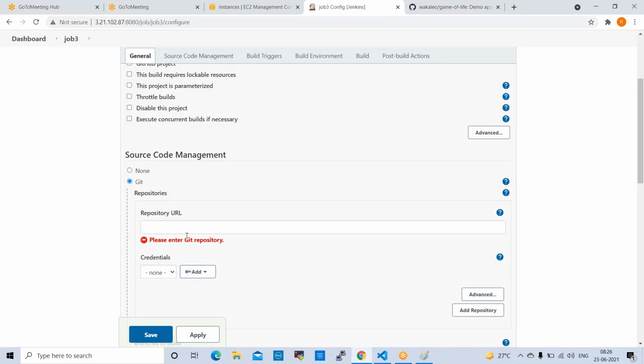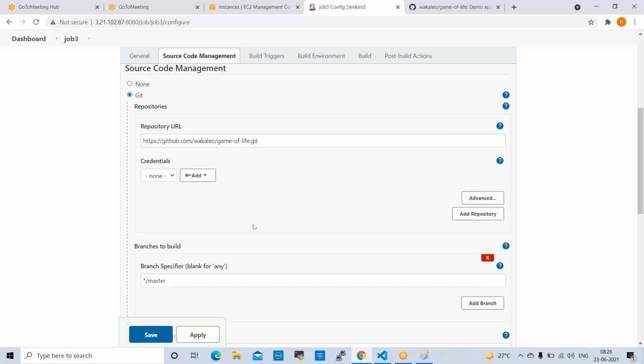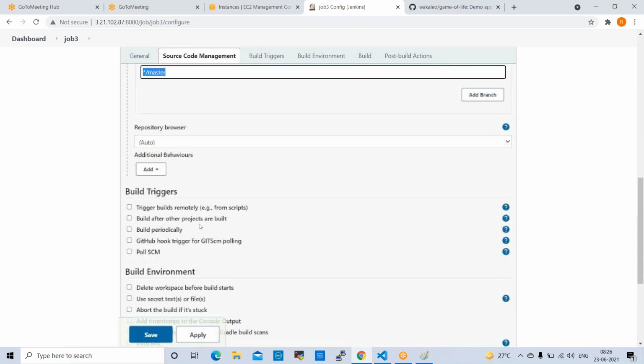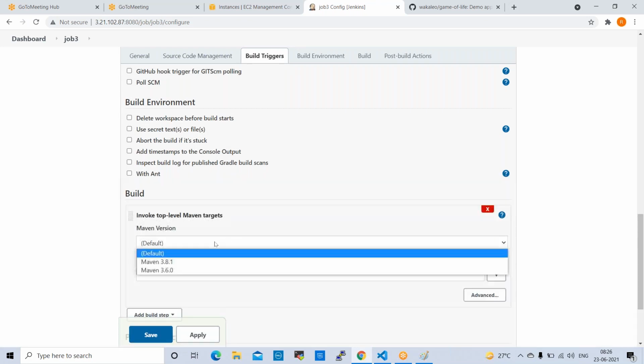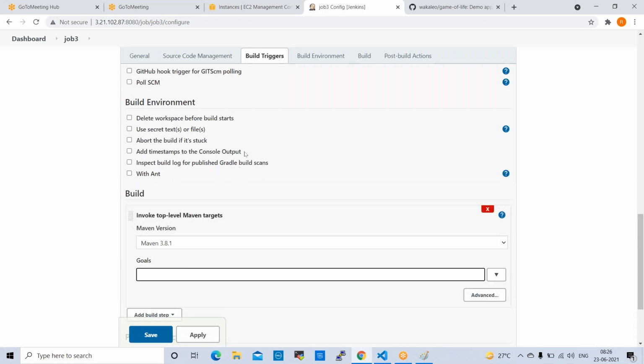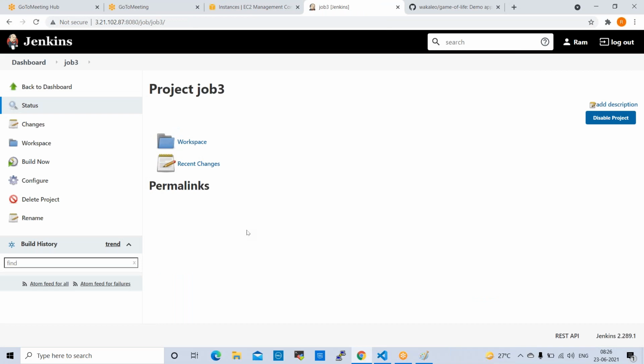Source code management, Git. You can paste the URL here, GitHub URL, Game of Life URL. Click here, master branch. You can keep this and go to build. Invoke top level Maven targets. Select Maven latest version and goals. Clean, install, apply, save. You can run this one also. Build now.